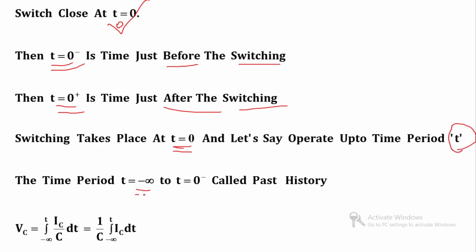So t equal to minus infinity to t equal to 0 minus is also known as past history. So the integration of Vc has an interval from minus infinity to t. So Vc is equal to integration from minus infinity to t of IC by C into dt. Take 1 by C outside of the integration. So Vc is equal to 1 by C integration from minus infinity to t of IC dt.